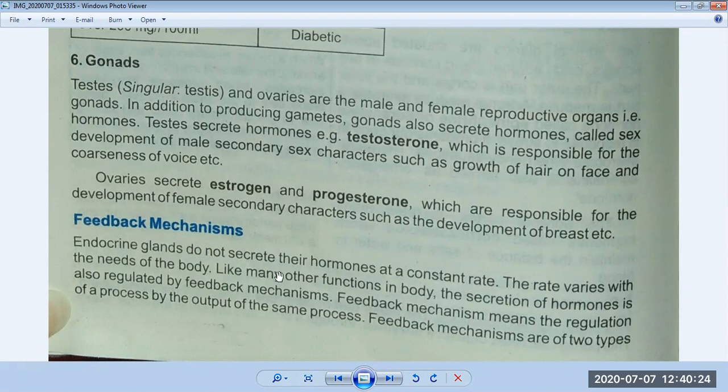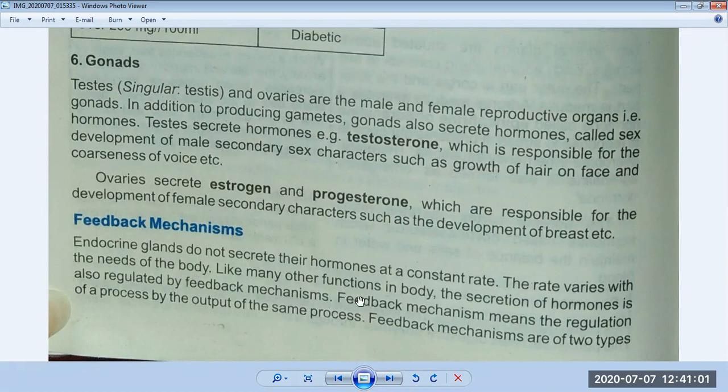So endocrine glands do not secrete their hormones at a constant rate. We have discussed that endocrine glands are ductless, so when they secrete hormones, they secrete directly into our blood. What is important about that? These glands do not produce hormones consistently, so the rate varies with the needs of the body. They work when an action is happening inside the body. If there is no action, no reaction, they will not be produced.